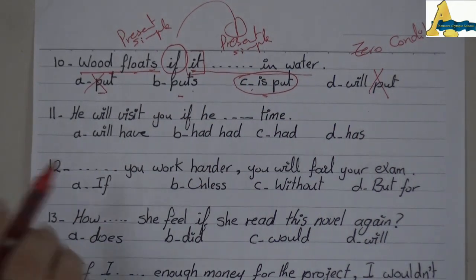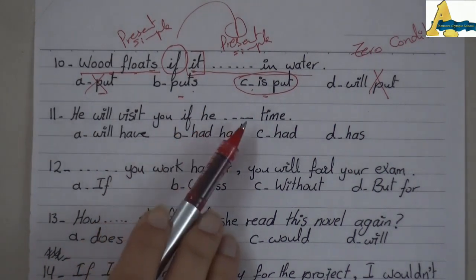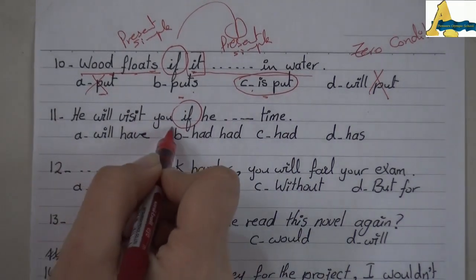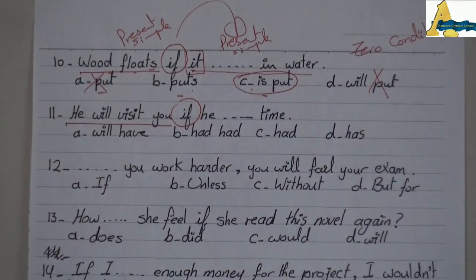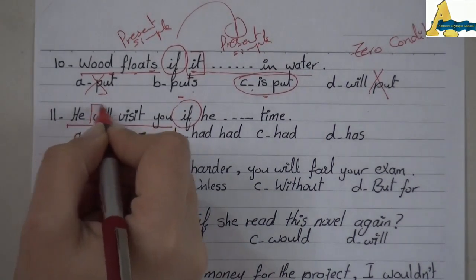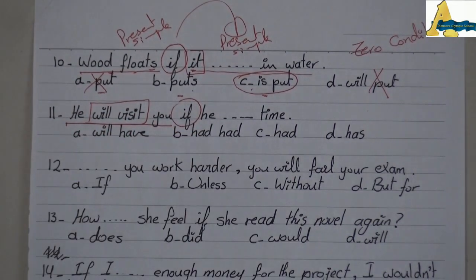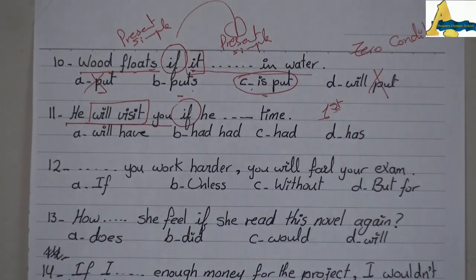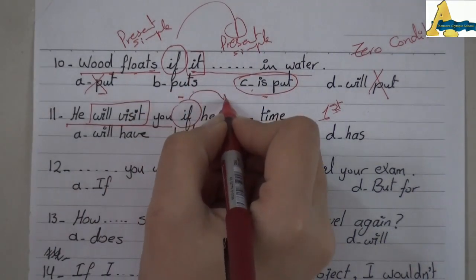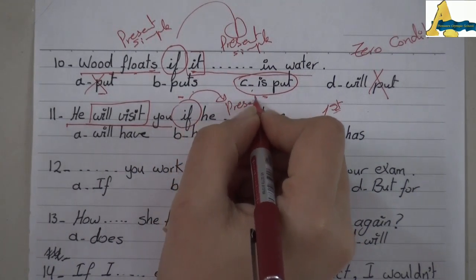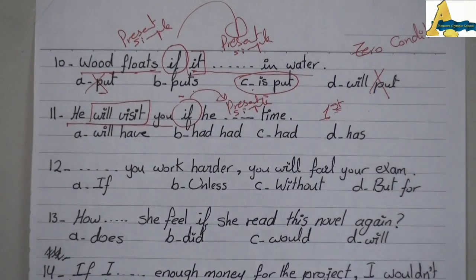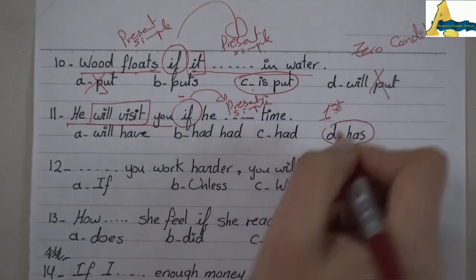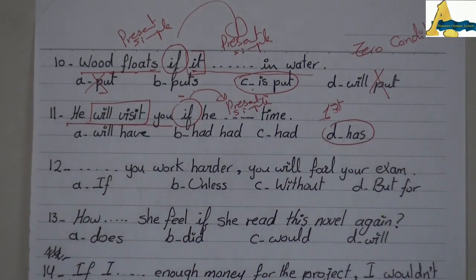Number 11. He will visit you if he has time. I circle if and underline the complete clause. Will visit: modal in the present plus infinitive, it means that it's a first type. What is the rule of the first type? If is followed by present simple. So I will choose what? I will choose has. He will visit you if he has time.